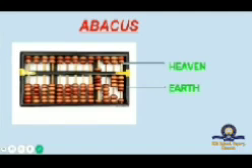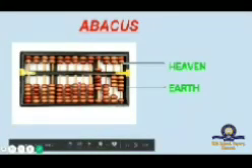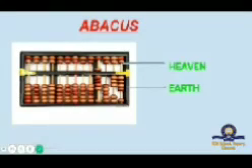It is divided into two parts. You all see that, right? It is divided into two parts, the upper part and the lower part. The upper part is called heaven and the lower part is called earth. In that abacus, it has round beads. In early days, they performed calculations by sliding the beads on the rods, up and down, to perform the calculations.